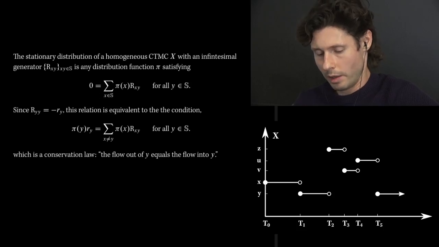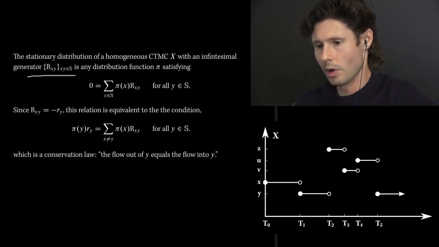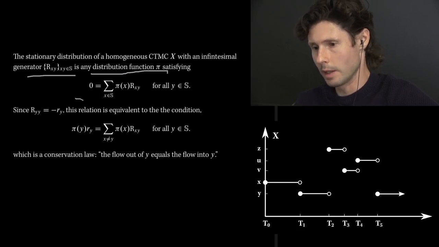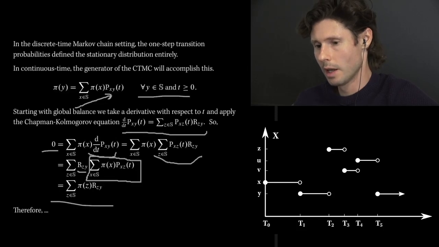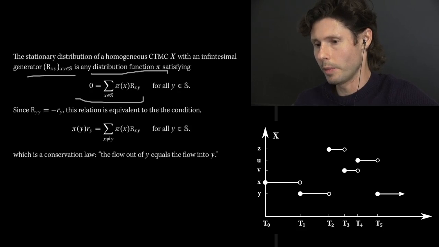We've seen by now that homogeneous chains are defined by their infinitesimal generator. So this is all we're given, and this is all we need to verify that some distribution pi is indeed a stationary distribution for that particular chain. This condition would need to be verified, and this condition is coming directly from the previous slide where we started at 0 and ended up at the quantity on the right-hand side here.